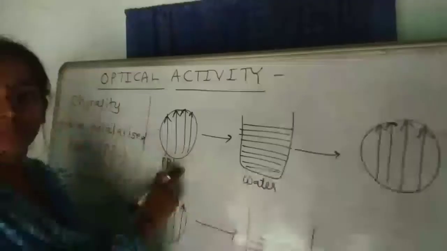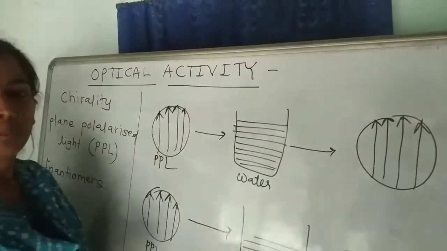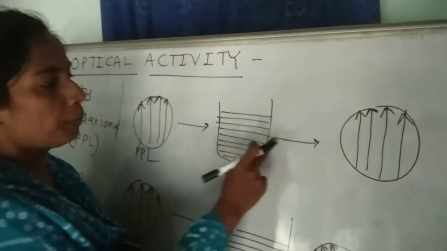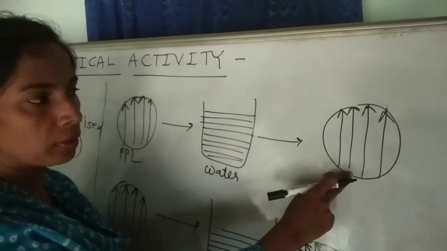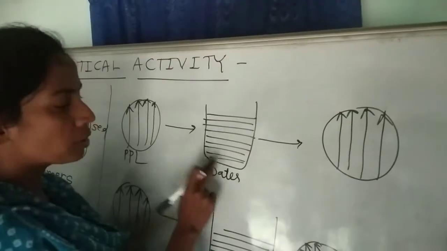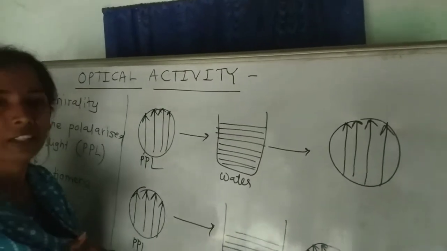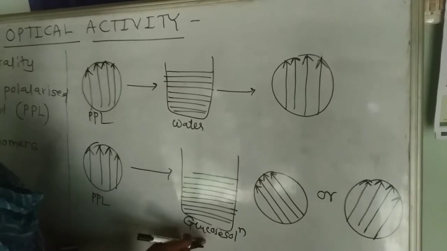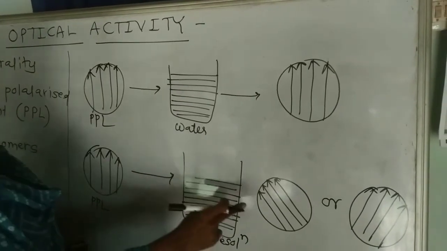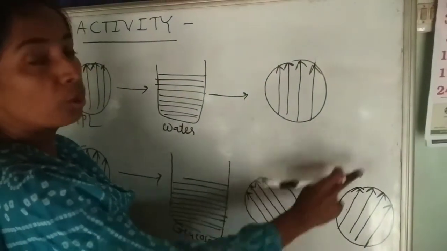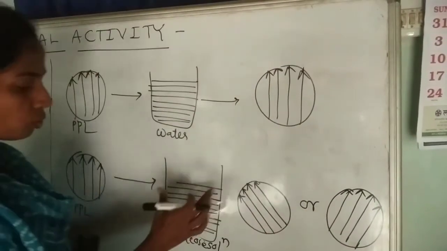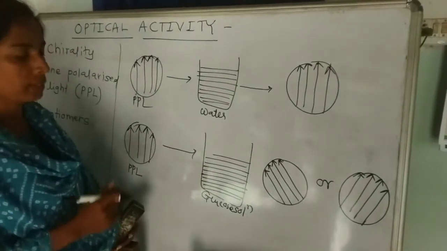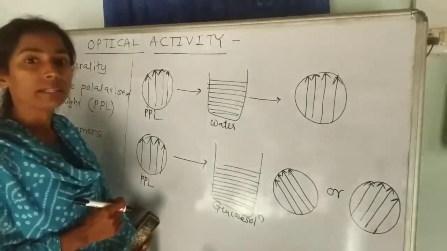So what happens when the plane of plane polarized light passes through a solution, if it is not rotated, if it is unchanged, then the solution is supposed to be optically inactive. And if the plane of plane polarized light passes through the solution, like glucose solution or lactic acid solution, its plane gets rotated towards left hand side or towards right hand side, and such compounds which rotate the plane of plane polarized light at left hand side or right hand side are said to be optically active compounds.